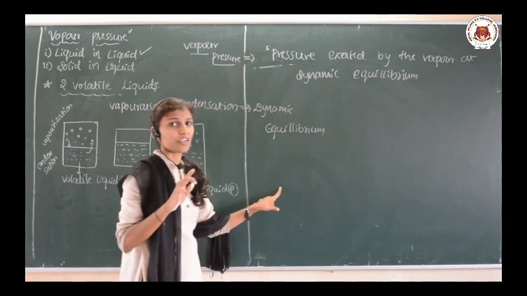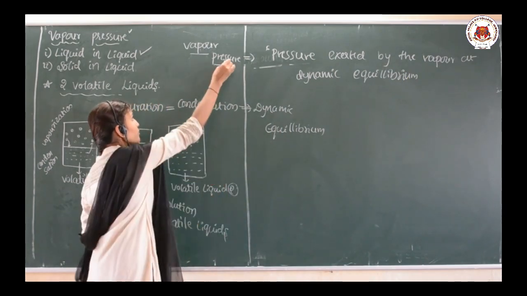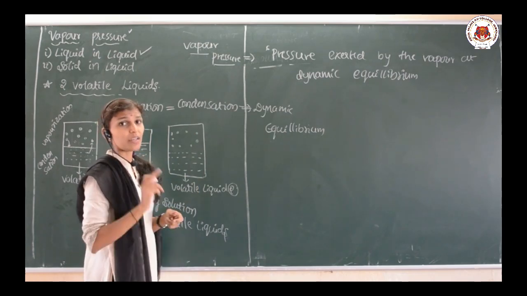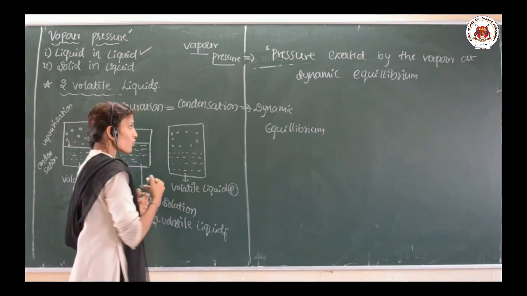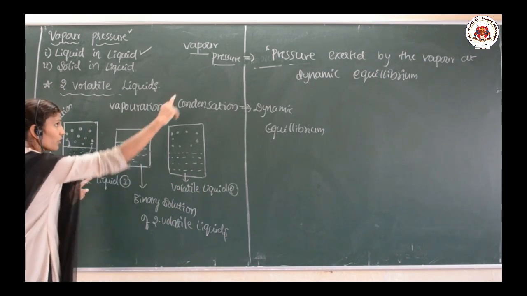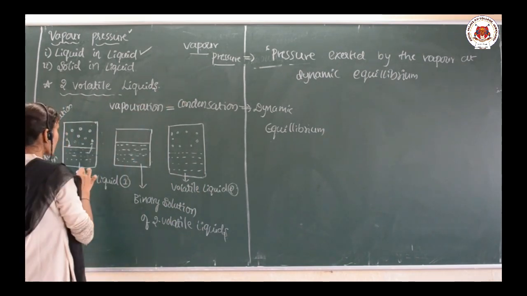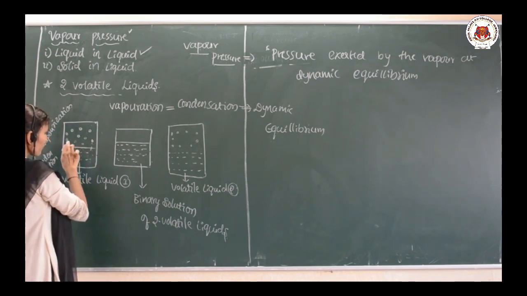Okay, the pressure exerted by the vapor, when there is a dynamic equilibrium, is what we call the vapor pressure. So this is how we can state the definition of vapor pressure. Let me explain a few more things.